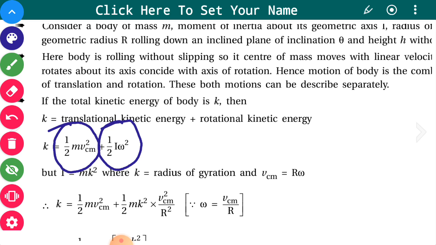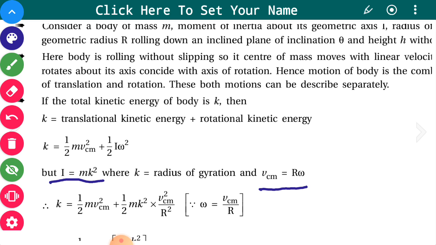Now as you know, I is equal to mk square, where k is the radius of gyration, and VCM is equal to r omega. Just combining these two things, instead of I we are writing mk square.